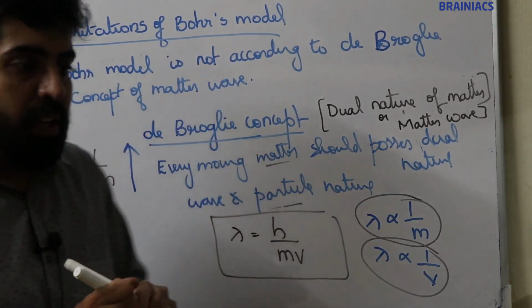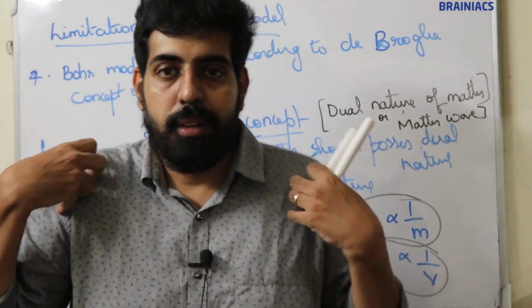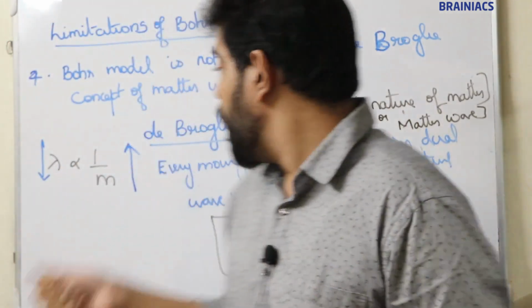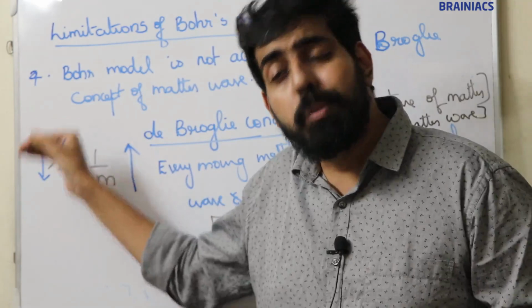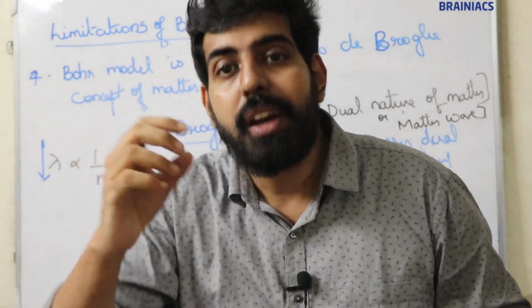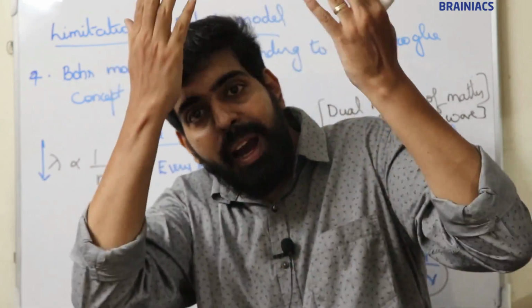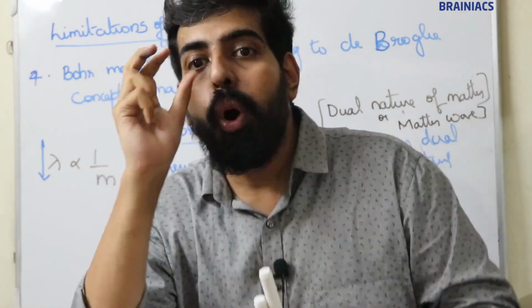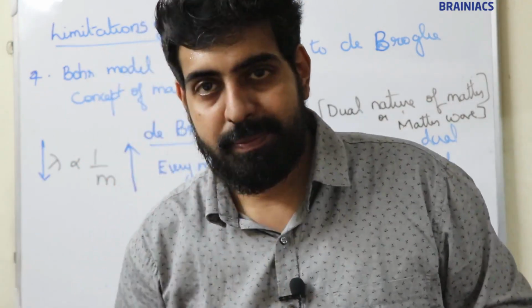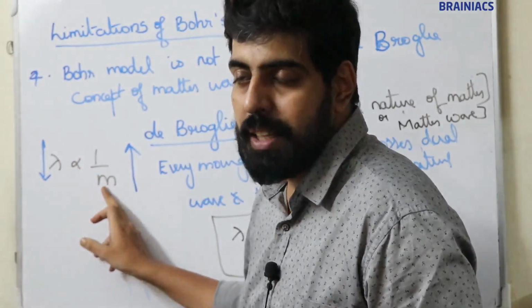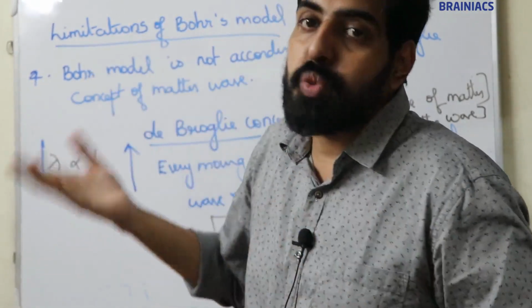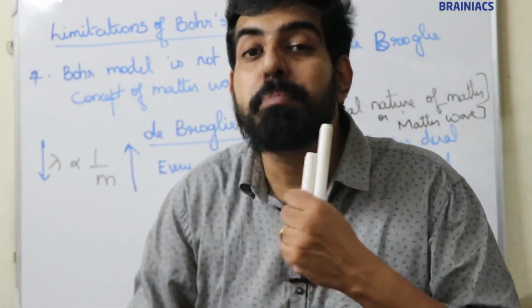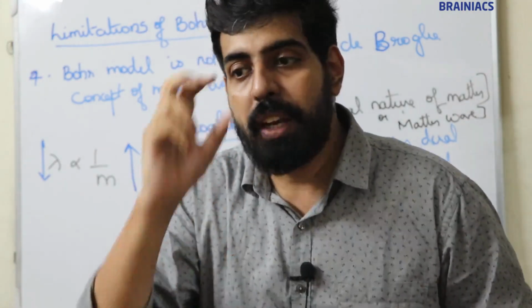So in the case of big particles like a bus, car, ball, person, etc., the mass is very high, so the wavelength will be less. So when we move, we cannot observe wave nature because our mass is very large. When a car moves, when a bus moves, when a ball moves, we cannot observe the wave nature because wavelength and mass are inversely proportional. As mass increases, wave nature is not observed.